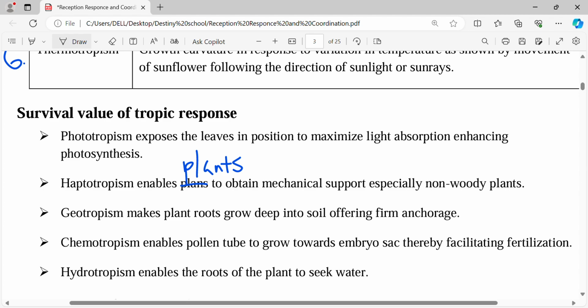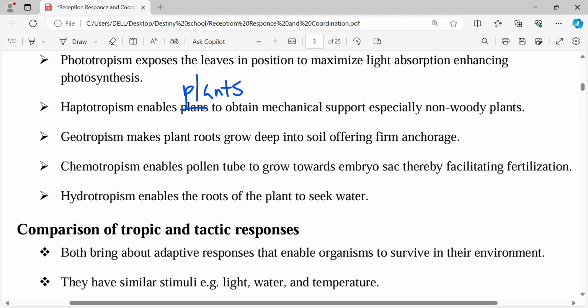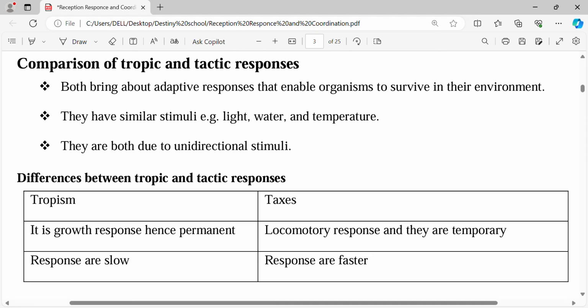Whenever you're asked the survival value of these tropic responses, you need to be very specific. You must say that phototropism does this, haptotropism does that, geotropism does that, chemotropism the same, hydrotropism the same. So you need to know them specifically. You have to name them.